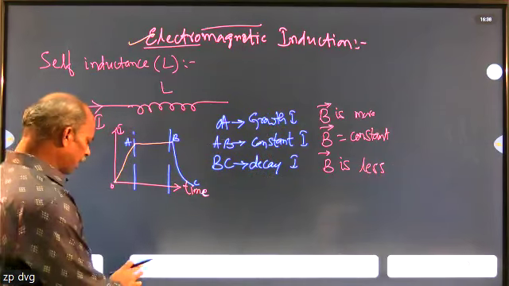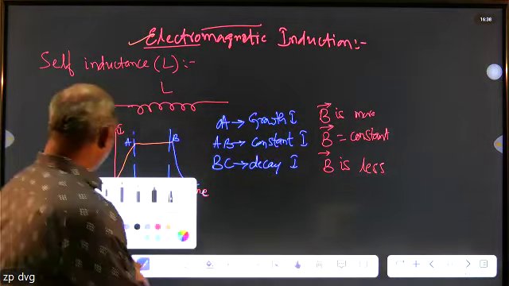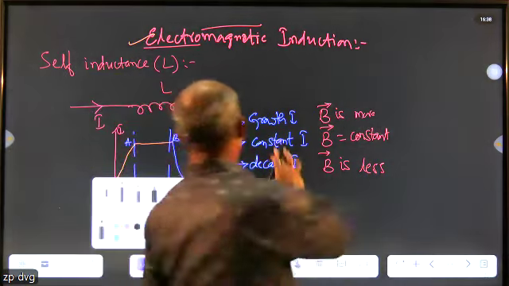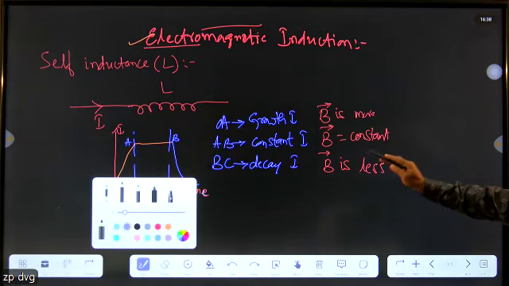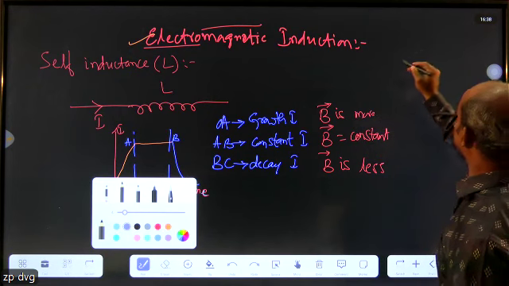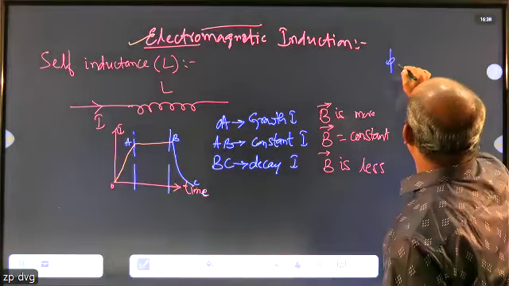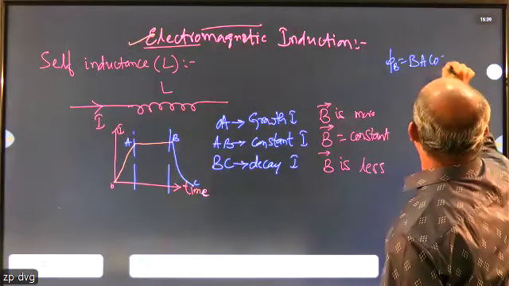Now we come to electromagnetic induction. Observe that during the growth of the current, when the current is constant, and during the decay of the current, B changes. We know the magnetic flux is given by BA cos theta.